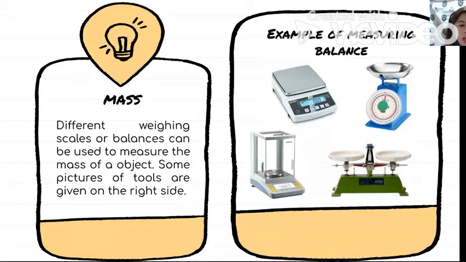Next, a solid also has mass. Different weighing scales or balances can be used to measure the mass of an object. Some pictures of tools are given on the right side. So how are we going to measure the mass of a solid? These are examples of a measuring balance. This one we can see in some supermarkets. Also this one, which is used in the laboratory. Also this one.